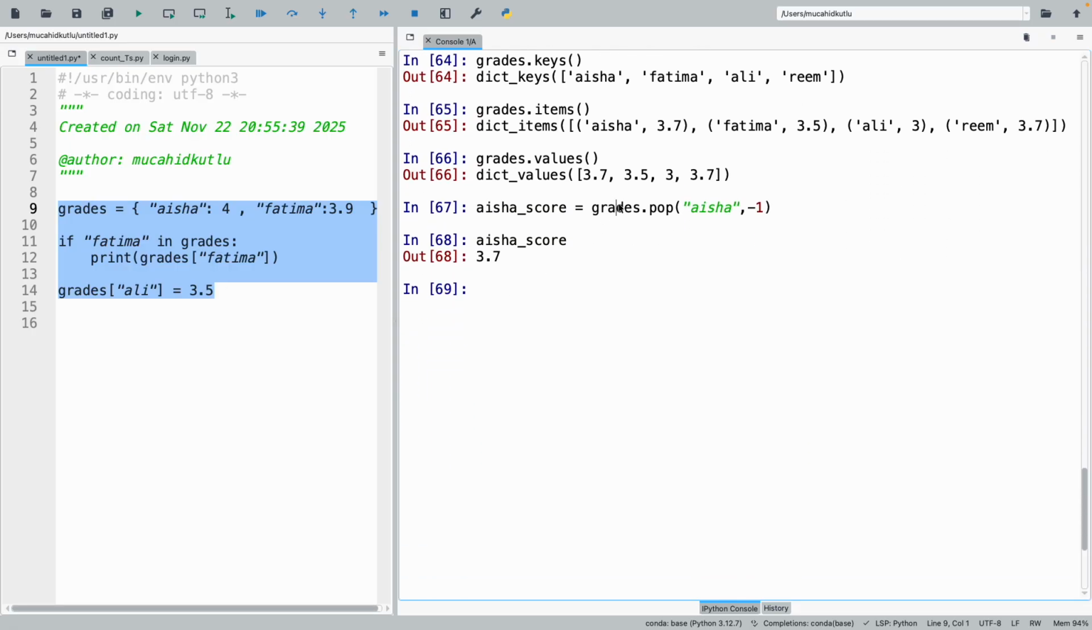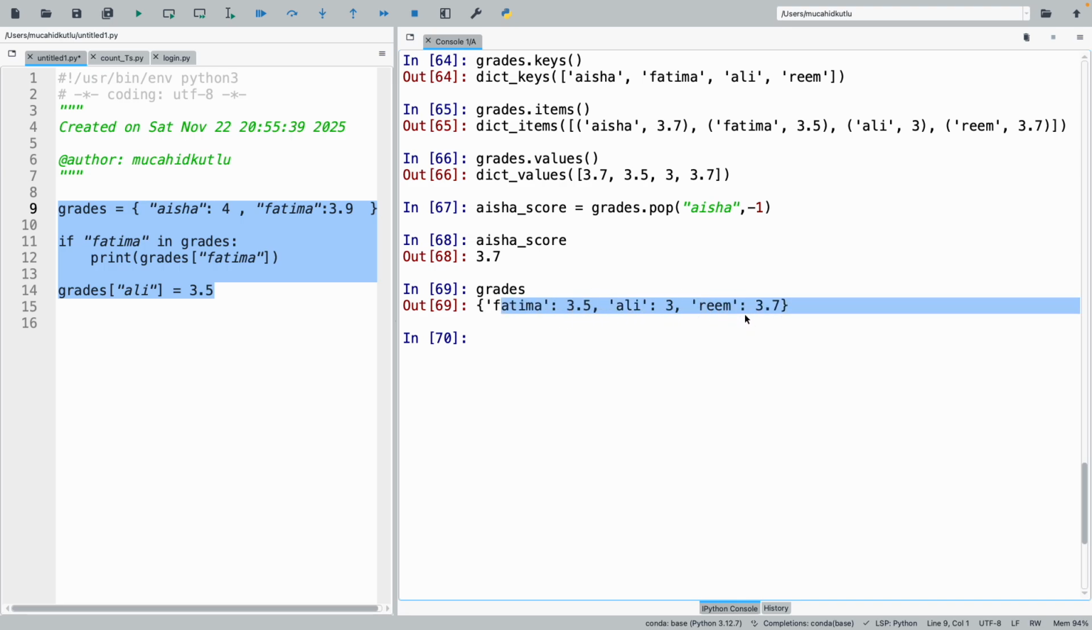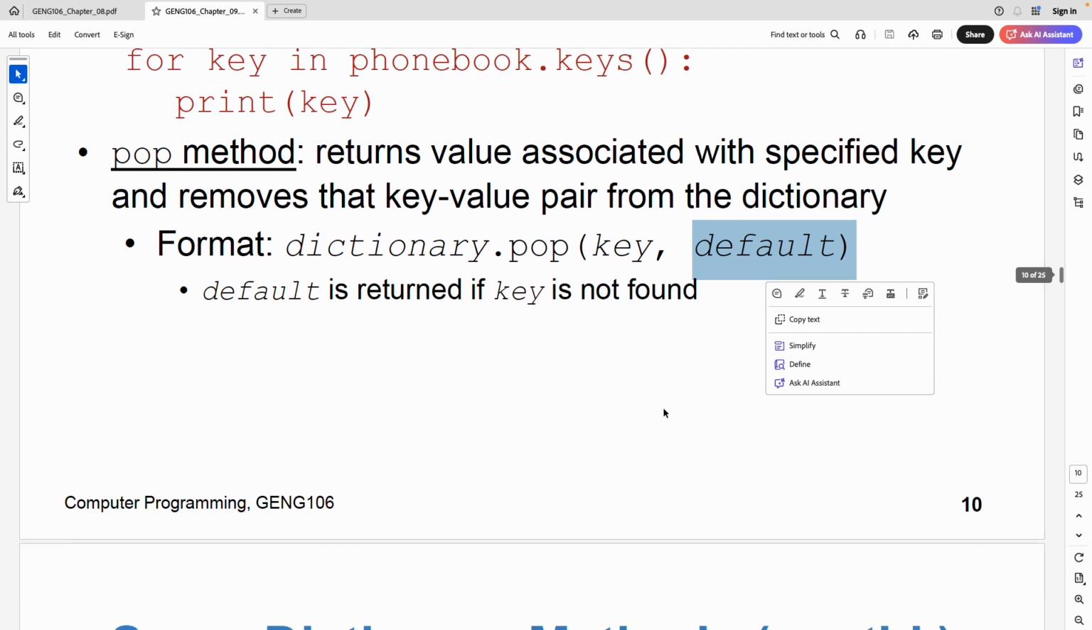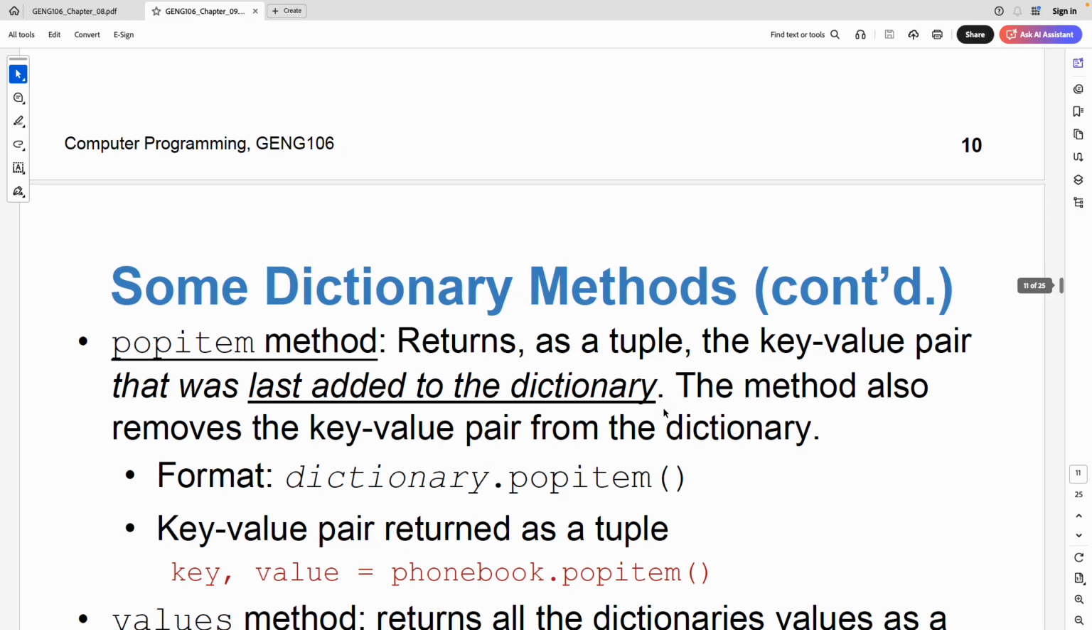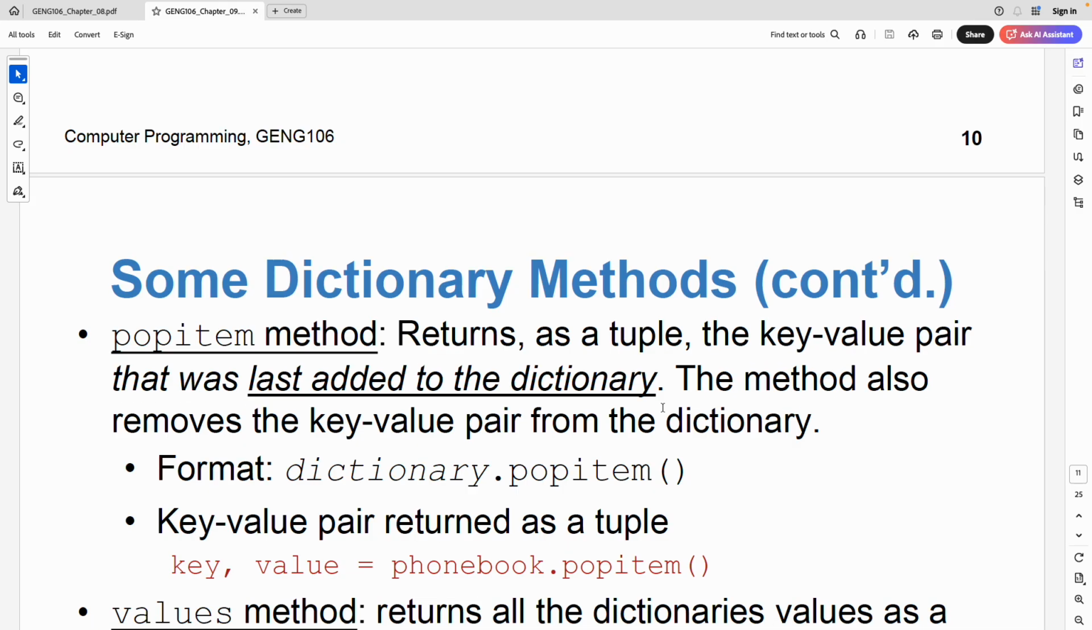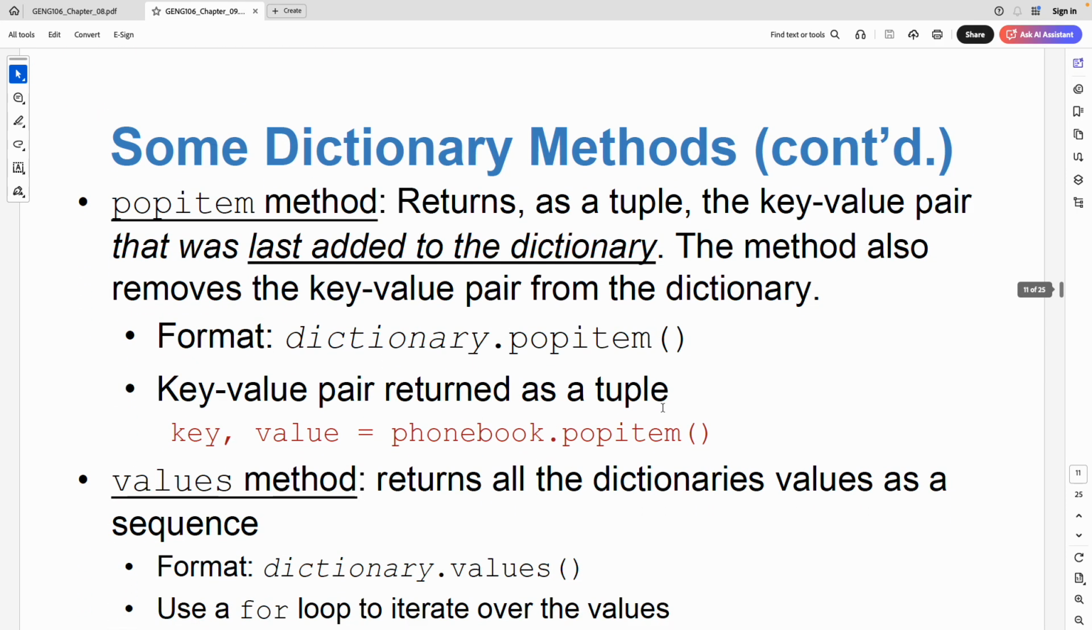And okay, what happened to the grades? Now, what do we have in the grades? Well, we have Fatima, Ali, Reem, but we don't have Aisha anymore. Her record has been removed. So we can use this pop function to do this. And the other one is popitem. Well, it has a different meaning. Oh, sorry, let me do it in this way.